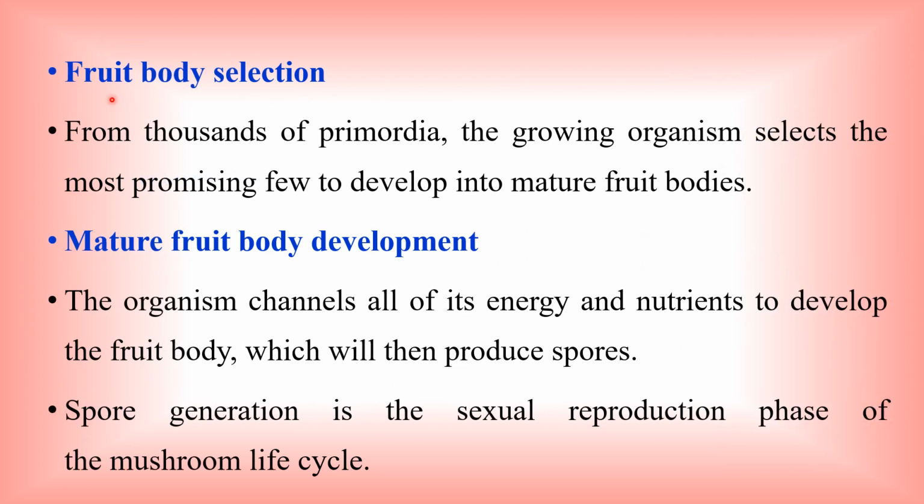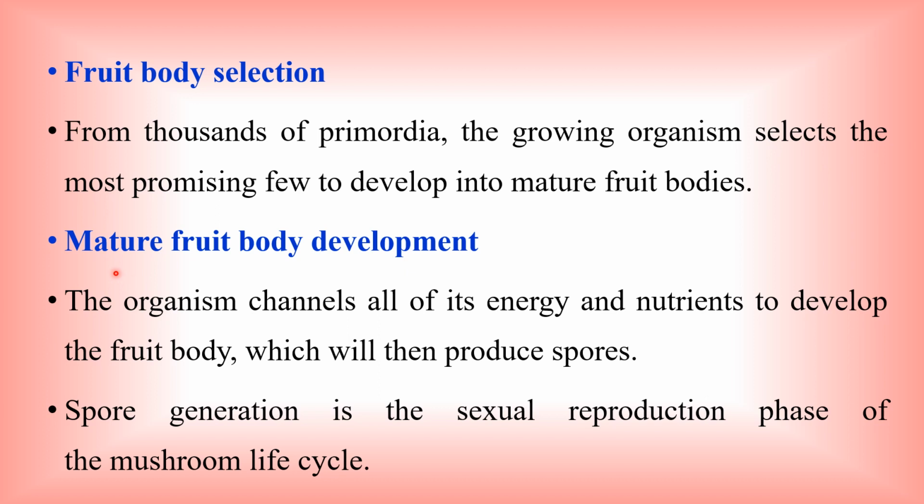The next stage, fruit body selection. Not all baby mushrooms can grow into a matured form. Some baby mushrooms stop their growth. From thousands of primordia or baby mushrooms, the growing organism selects the most promising few to develop into a mature fruit body of mushroom.